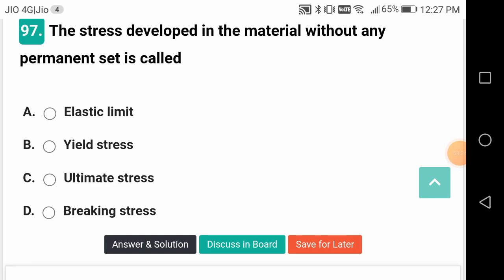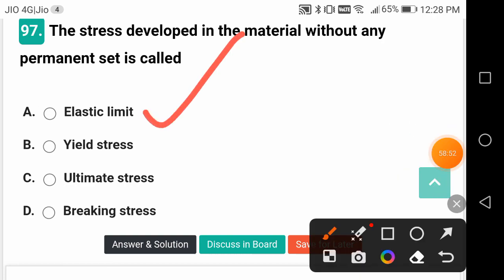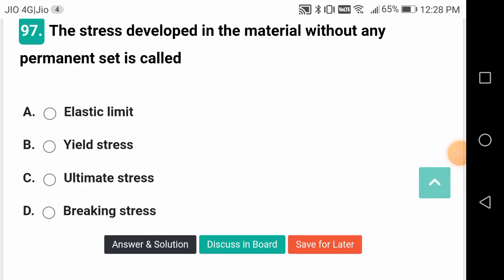If there is a permanent set or deformation, it is plastic, after the elastic point. So he is saying that without any permanent deformation, it is called neither yield nor ultimate nor breaking. It's called elastic limit. Okay, friends, I think that is the correct answer.